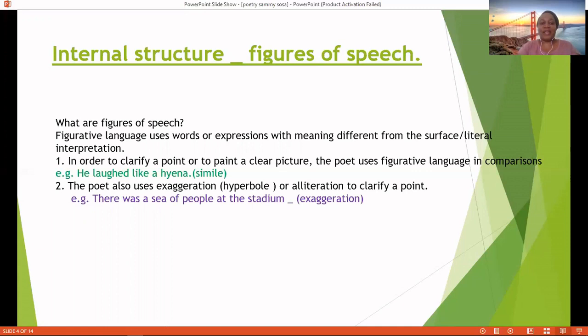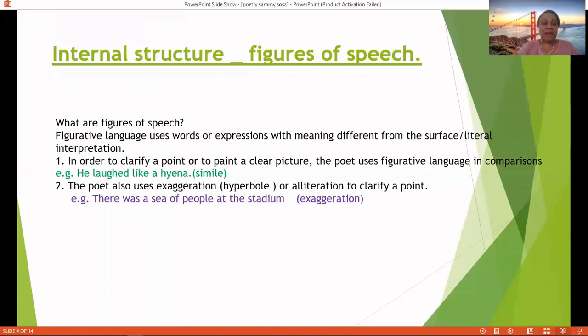Number 2, the poet also can use exaggeration, which is also a figure of speech. Exaggeration, which we term hyperbole. We all know hyperbole. Or they can also use alliteration, which we term internal rhyme. And all this will be to clarify a certain point. So figurative language or figures of speech are used by the poet to clarify their points.